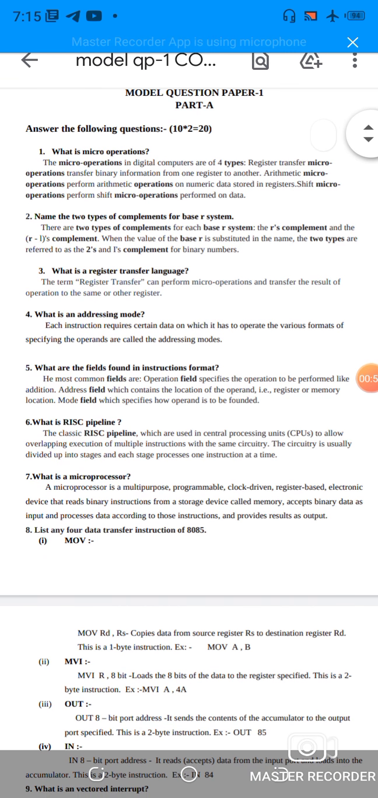Fourth question, what is an addressing mode? Each instruction requires certain data on which it has to operate. The various formats of specifying the operands are called the addressing modes.